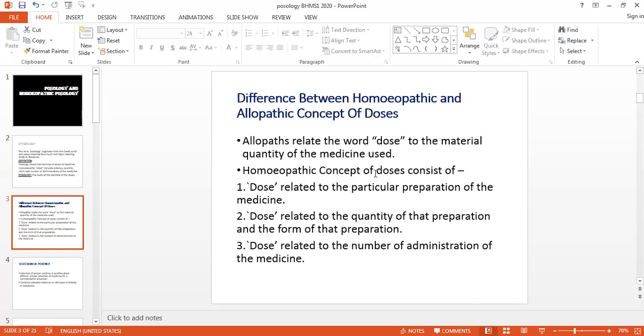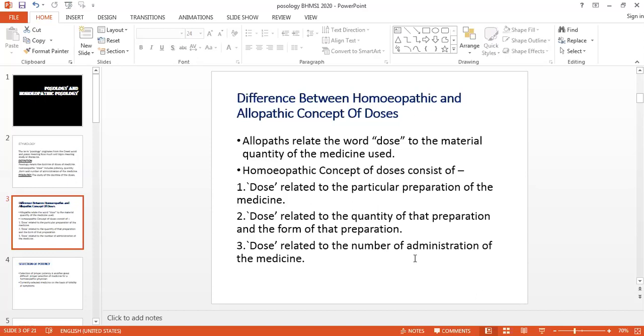But what is the concept of dose in our pathy? We are giving the medicine, we are not giving the particular quantity. The dose means the quantity of preparation and the form of preparation, in which form you are giving, in which scale you are prescribing the medicine. It is related to the number of administration. So quantity, form, and the number of administration are important in our pathy.